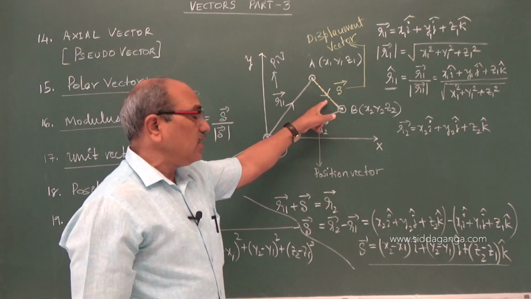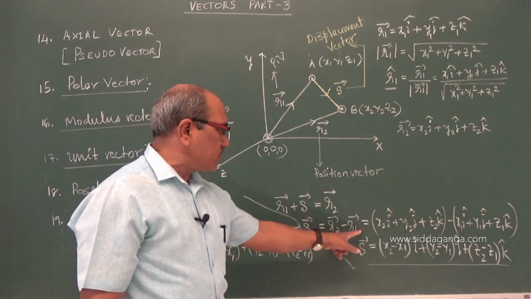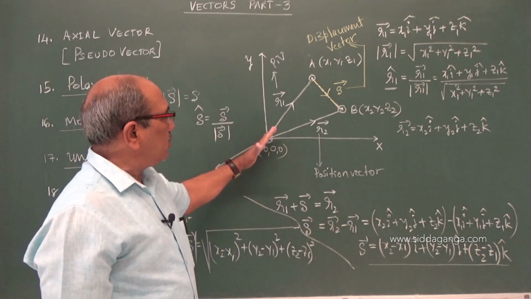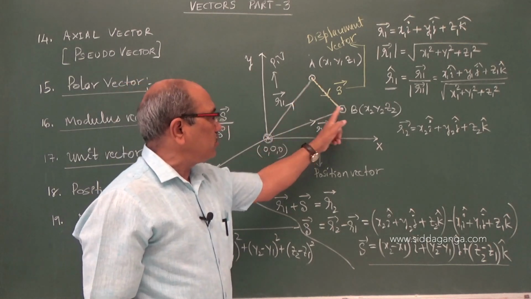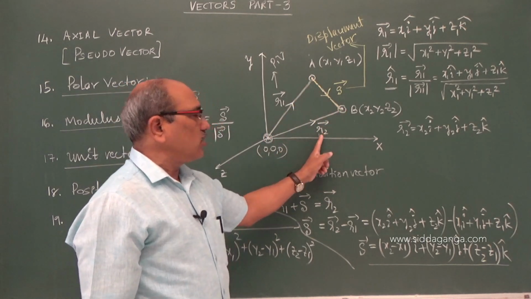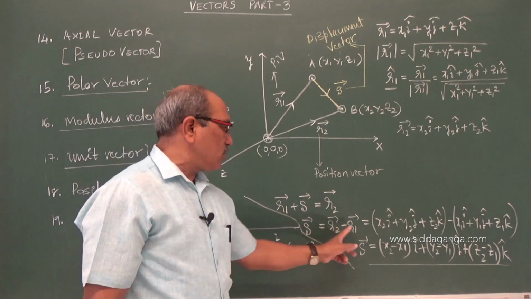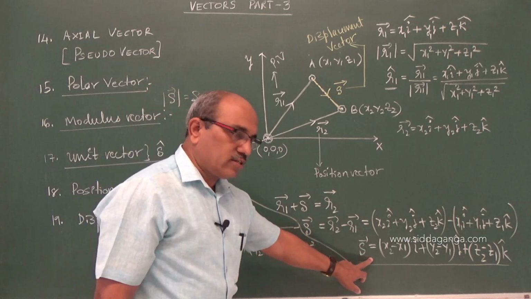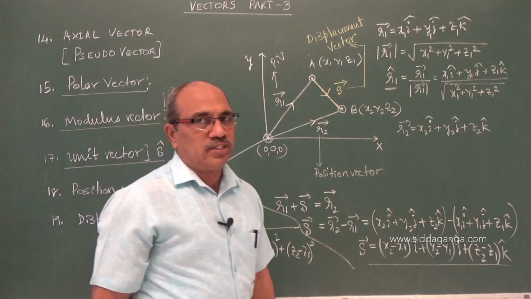Then we call it a displacement vector, which is represented here as R2 minus R1. I hope we have written here R1, R2. During the journey, the total journey is this much, but with respect to the origin it is R2. Therefore R1 plus S is R2, or S is equal to R2 minus R1. It is a vector, and it has a modulus. Vector divided by modulus gives you the unit vector of the displacement.